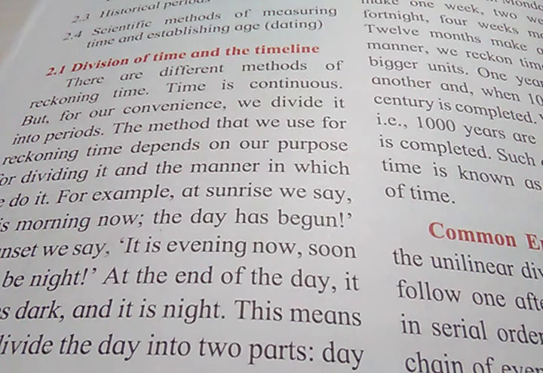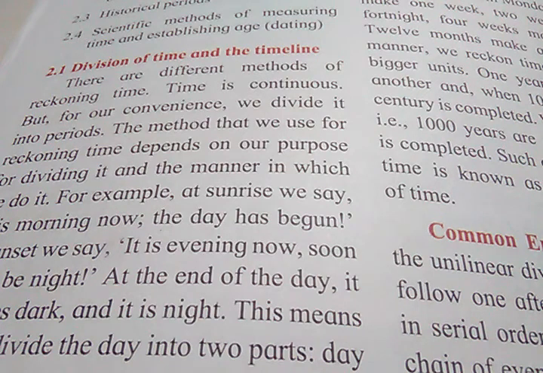Time is continuous. However, we divide it into periods for our convenience. The method that we use for reckoning time depends on our purpose for dividing, the manner of division. We divide a 24 hour day into 12 hours of day and 12 hours of night. 7 days make 1 week, 2 weeks make a fortnight and 4 weeks make a month.